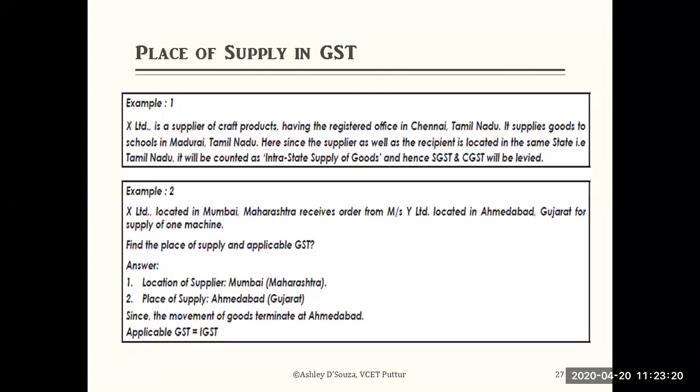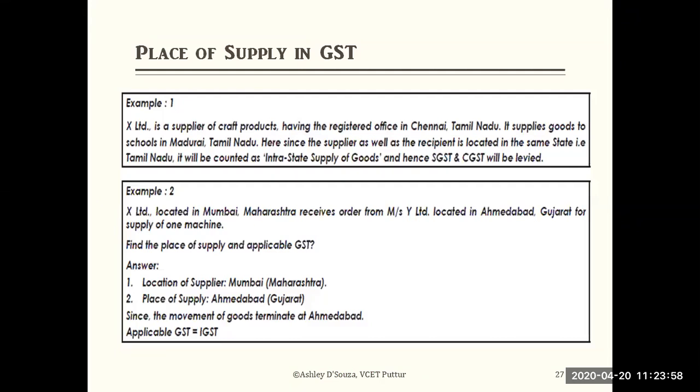Since Chennai to Madurai is in the same state, the supply of goods is done within the state, so it's an intra-state supply. That means CGST and SGST. For example, if 18% is the GST, 9% will go to the state and 9% will go to the central government.